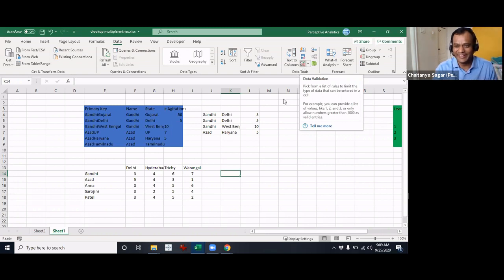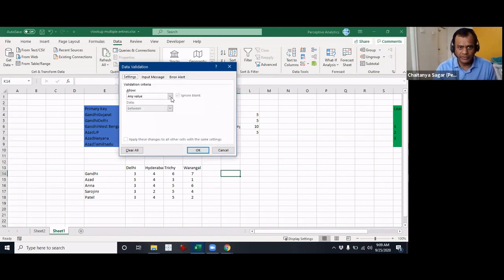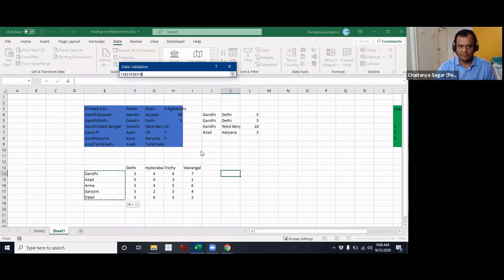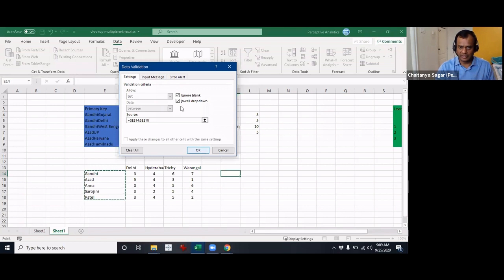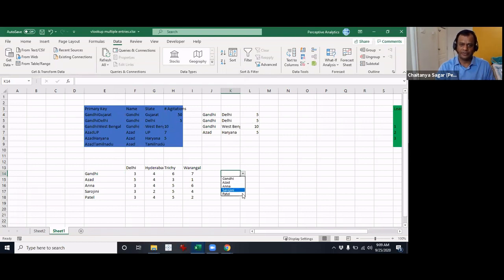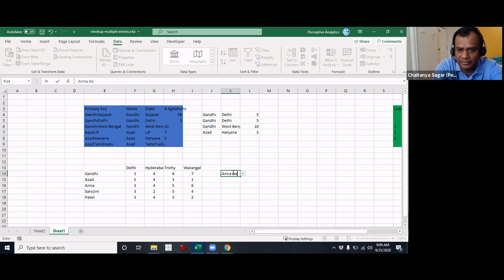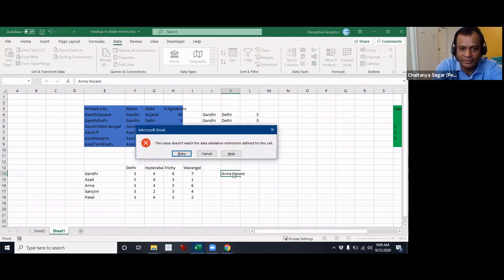So go into this one. Then you select what's called a list, and in the source you just select the range. I assume this is automatically checked: it's called in-cell dropdown. If you click on that, it will create a dropdown. It also won't accept anything else apart from this. For example, instead of Anna, if I put in Anna Hazare, it would not accept it, because it only accepts the pre-populated ones.